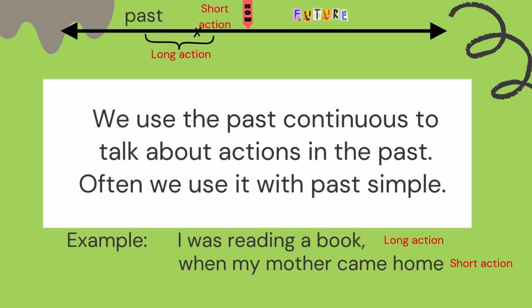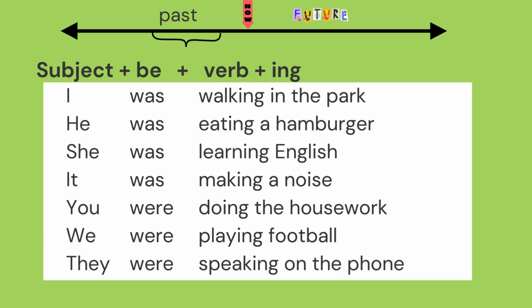And where's the verb in the second part of the sentence? When my mother came home. Where's the action verb? The action verb is came. So come and past tense is came. So we change this verb to the past simple tense. Now let's look at some more later on.